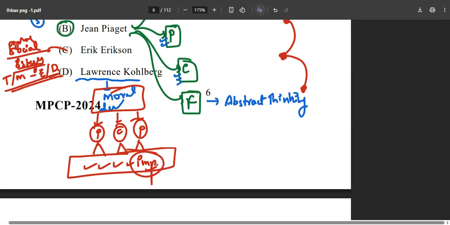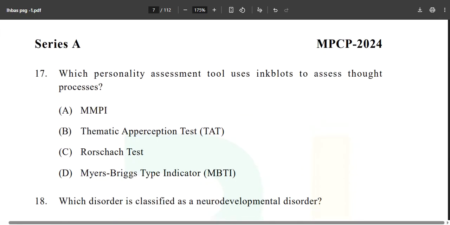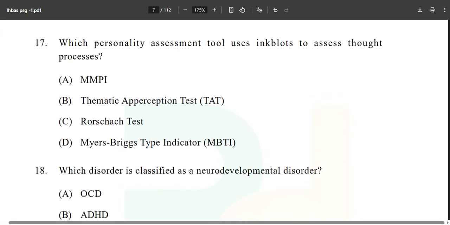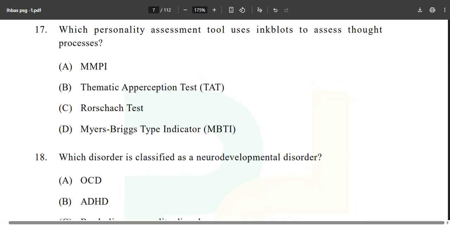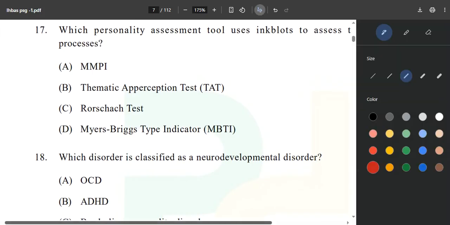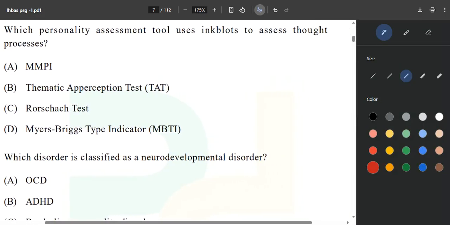Now moving forward to the next question, question number 17. Which personality assessment tool uses ink blots to assess thought processes? Here only one thing is happening: the Rorschach test uses the ink blots given by Hermann Rorschach in 1921. MMPI is the Minnesota Multiphasic Personality Inventory, and it has a lie scale and a validity scale. You have to remember that, and it is given clearly in the ebook.